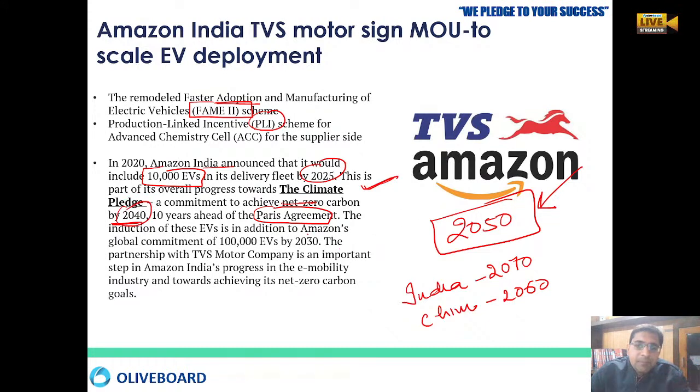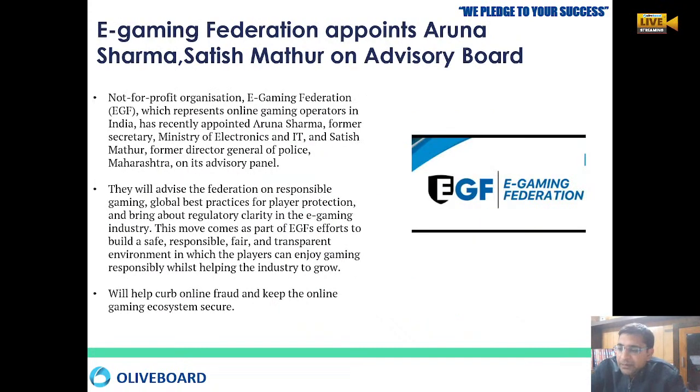So they will be putting 10,000 electrical vehicles by 2030 in their fleet for the delivery of the orders. Okay, so this is going to achieve the net zero carbon goals. Is there anything anybody wanted to ask?